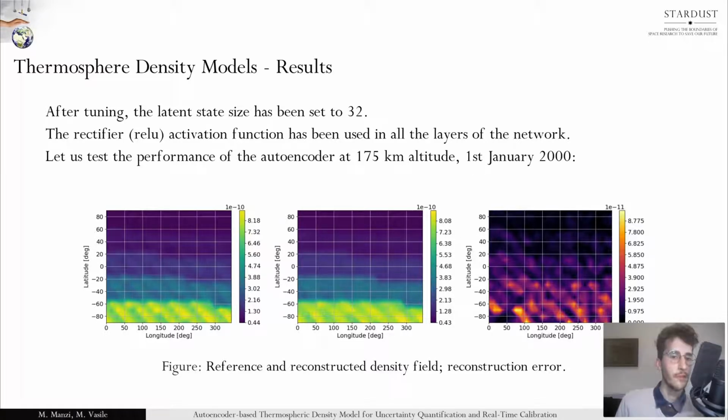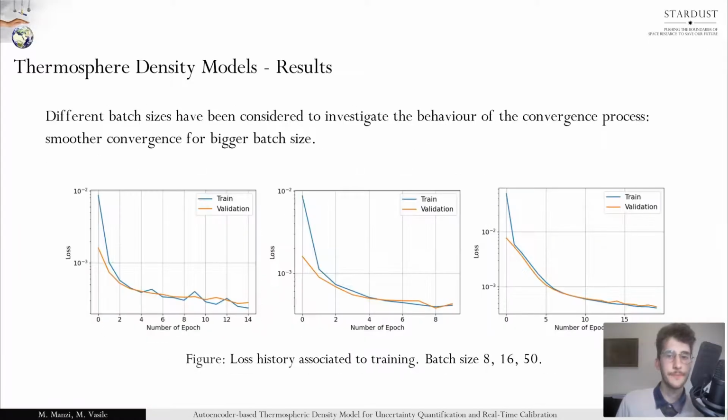We show again proof of convergence using different batch sizes. It is shown how bigger batch size leads to a smoother convergence. You can see the figure on the right.